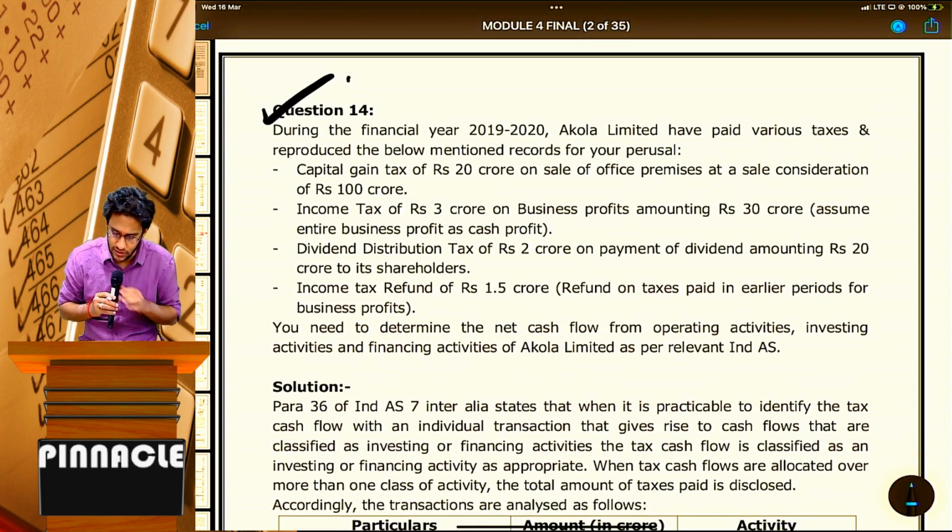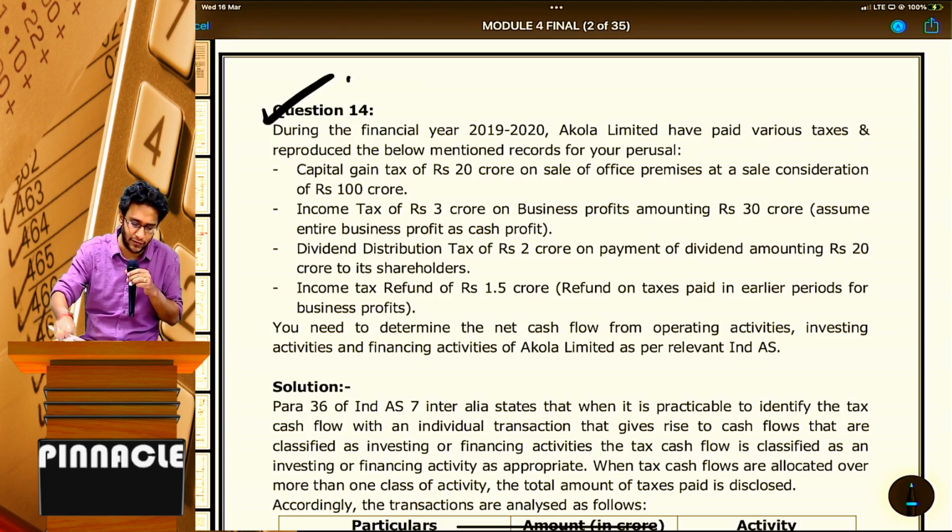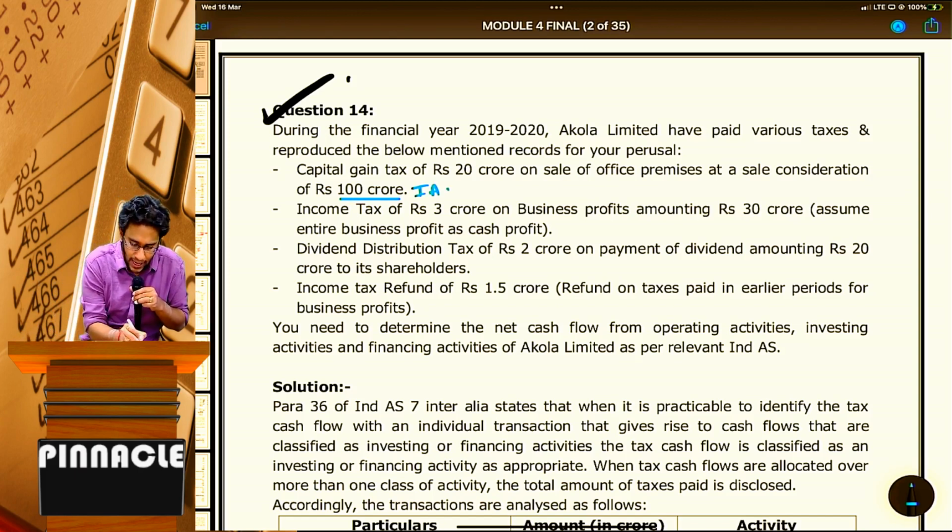During the financial year 2019-20, Akola Limited has paid various taxes and reproduced the below mentioned records for your perusal. Capital gain tax of 20 crores on sale of office premises at a sale consideration of 100 crores. That means they sold a building, they got 100 crores, and they also paid tax of 20 crores. Now, 100 crores is cash flow from investing activity. The capital gain tax is related to this activity, therefore this also will be an investing activity.